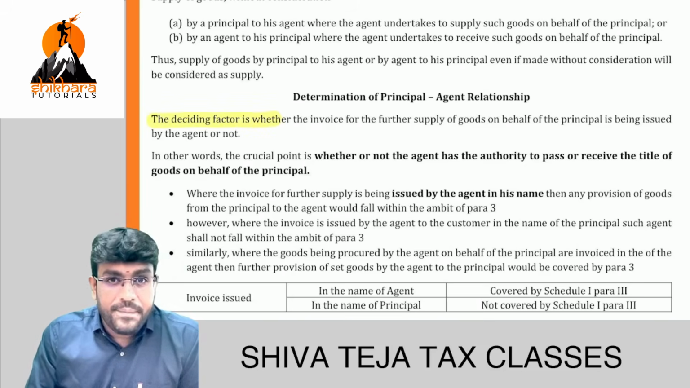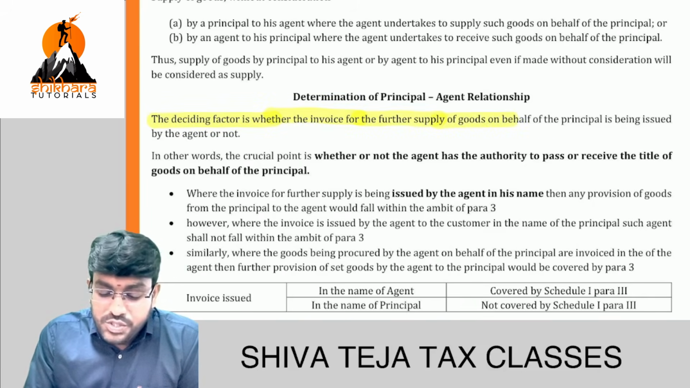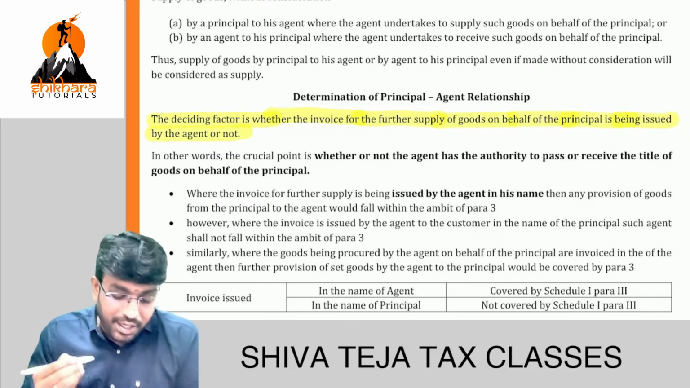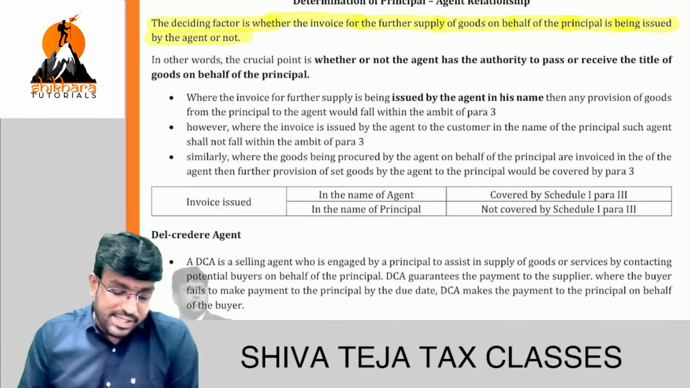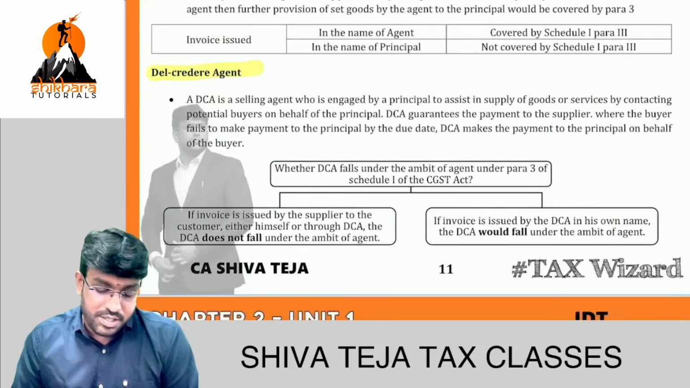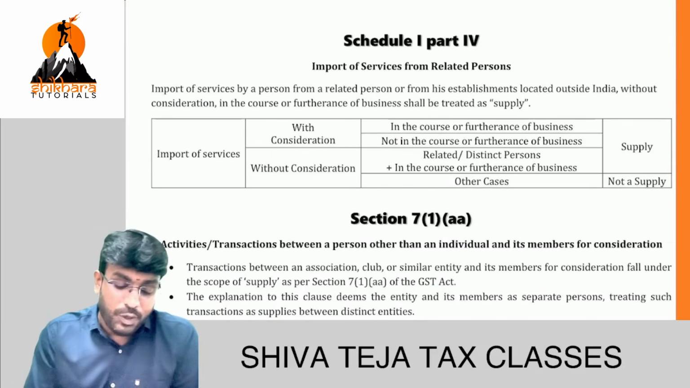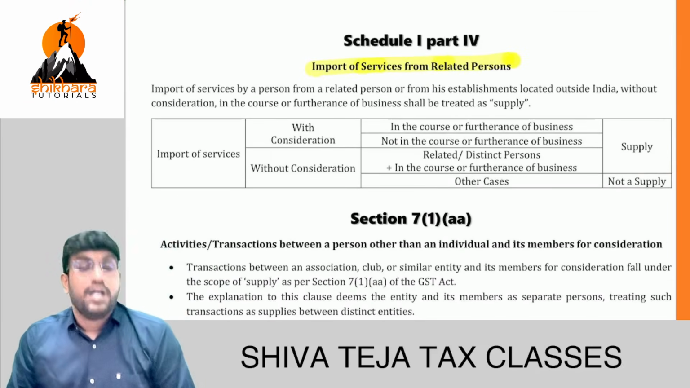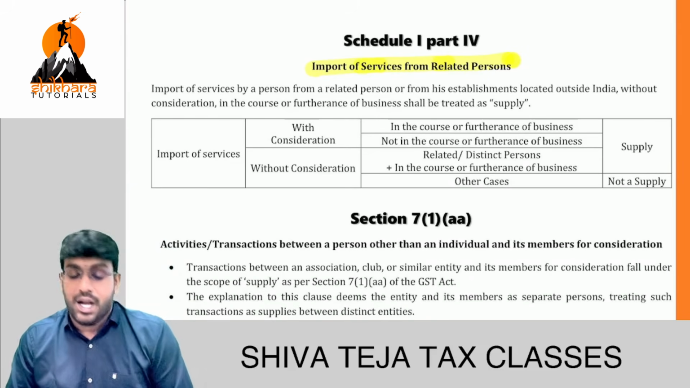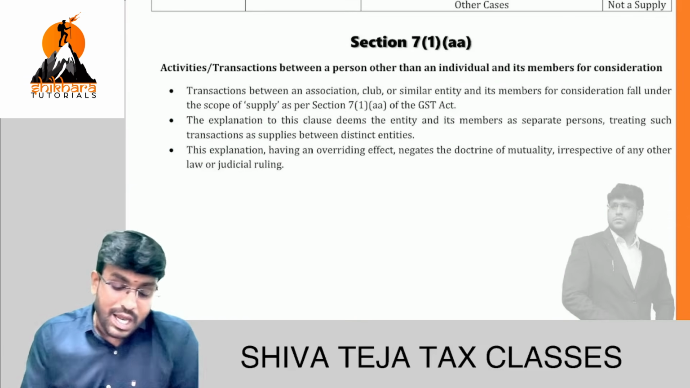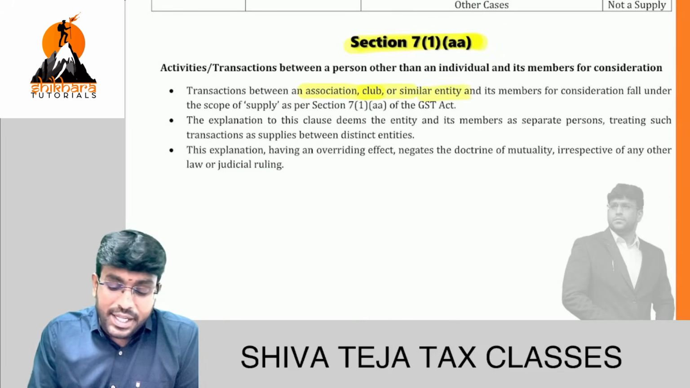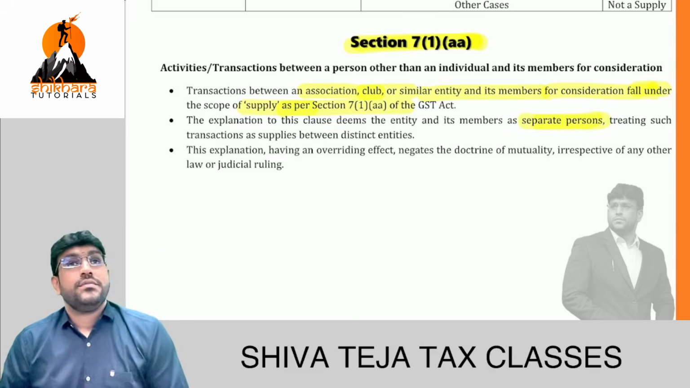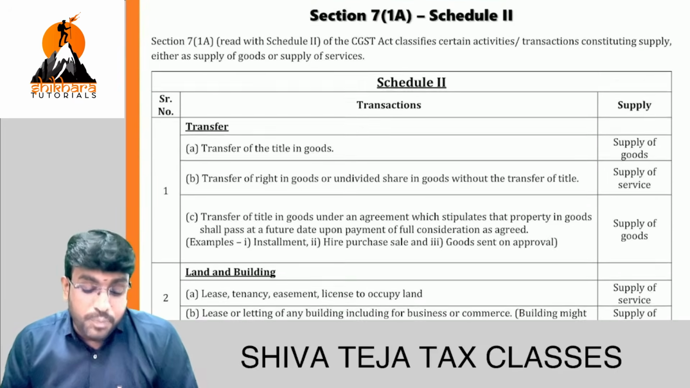The deciding factor is whether the invoice for further supply of goods on behalf of principal is being issued by agent or not. Based on that only we will decide. Correct, no friends? And the same logic will apply even for del credere agent. Next, last point, what we discussed: import of service from a related person or from establishment outside India, in the course or furtherance of business. And 7(1)AA, we just discussed that transaction between association, club and its members is regarded as supply. And they are regarded as what persons? Separate persons. This point will cover separately.